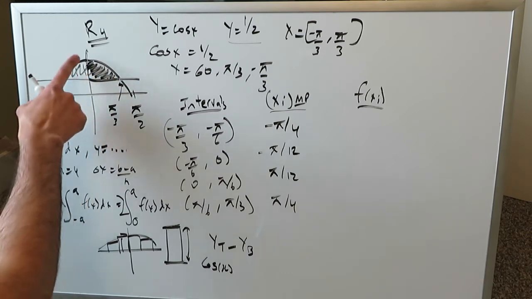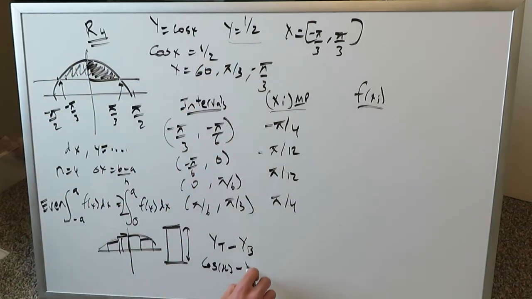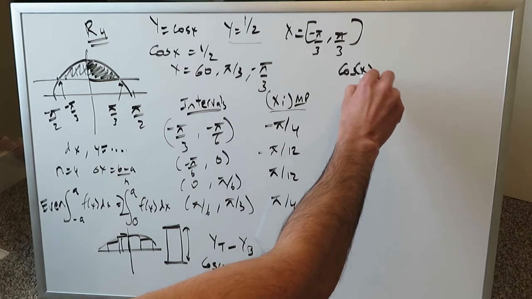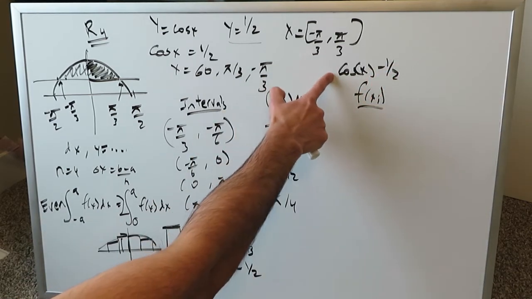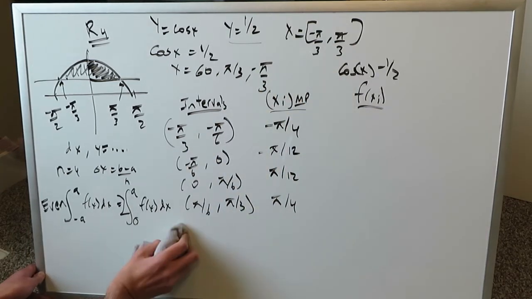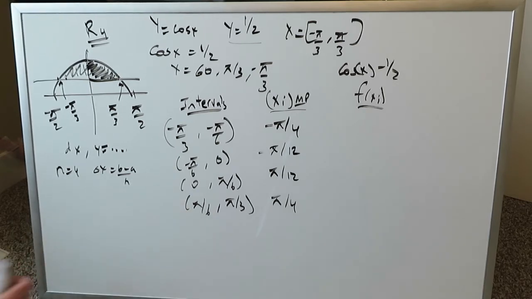Well, it would be your y equals minus 1 over 2 line. So this right here, cosine x minus 1 over 2, represents the function into which each of these midpoint values will feed, and that represents the height of each rectangle. We're just creating space here for the eventual integration we'll do just to test our answer at the end.